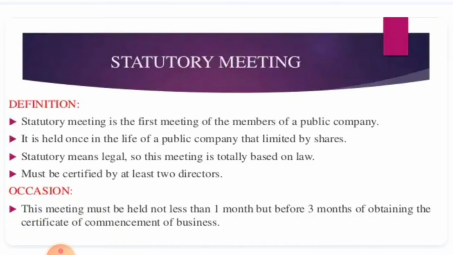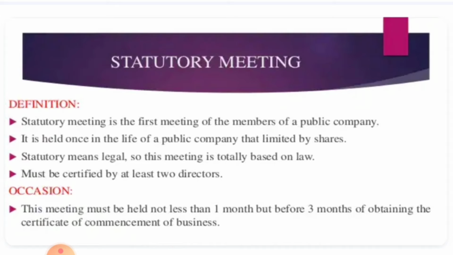Statutory meeting is the first meeting according to the Companies Act. Every public company should hold a meeting of the shareholders within 6 months, but not earlier than 1 month, from the date of commencement of the business. This is the first general meeting of the public company, and it is called the statutory meeting. This meeting is conducted only once in the lifetime of the company, and a private company or a public company having no share capital need not conduct a statutory meeting. This is also to be noted.